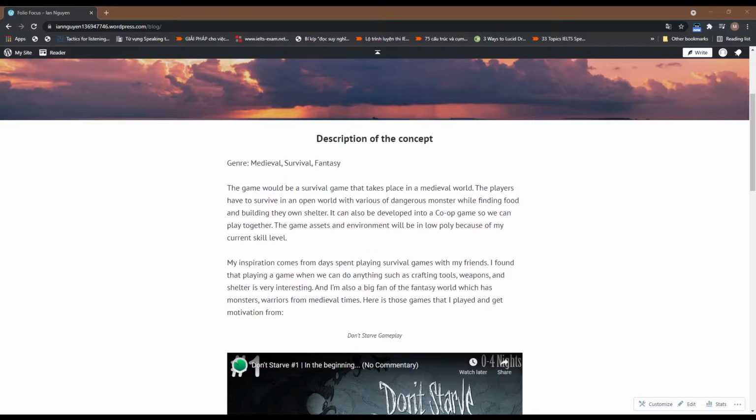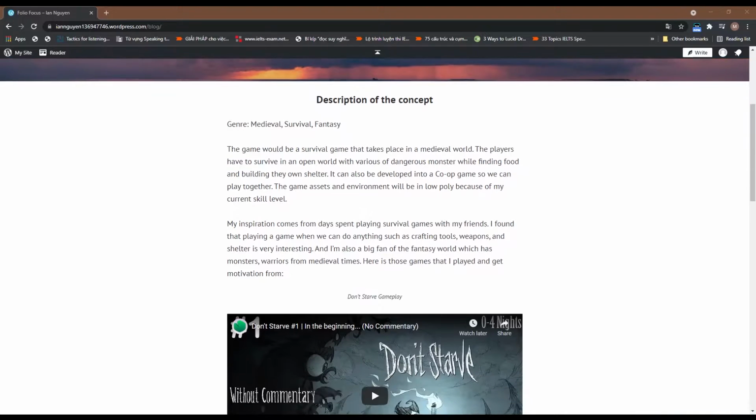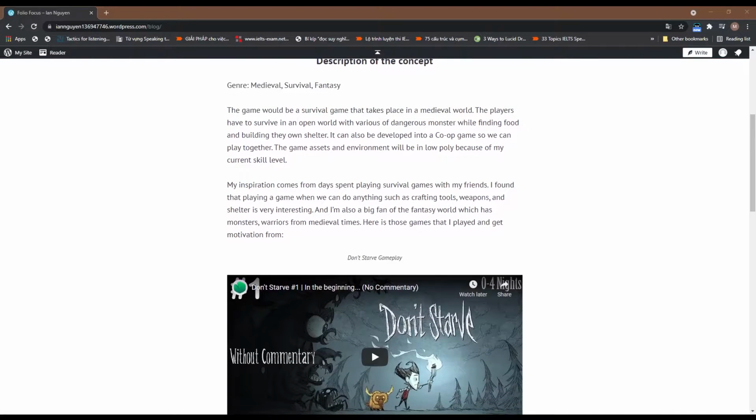My inspiration comes from days spent playing survival games with my friends. I found that playing a game where we can do anything, such as crafting tools, weapons, and shelter, is very interesting. And I'm also a big fan of the fantasy world, which has monsters and warriors from medieval times. Some games that I play that motivate me are Don't Starve and Valheim.